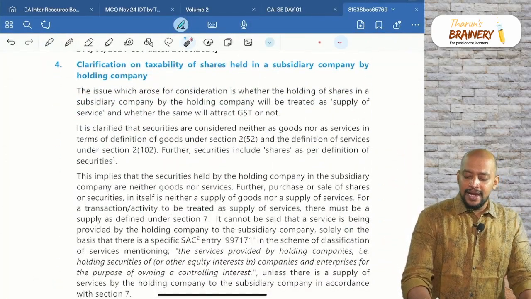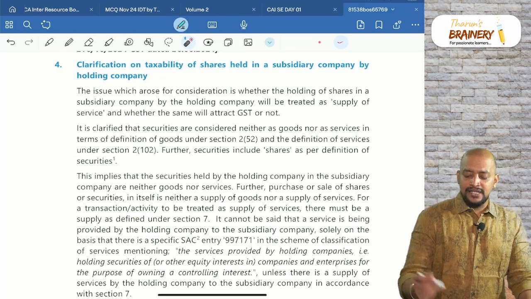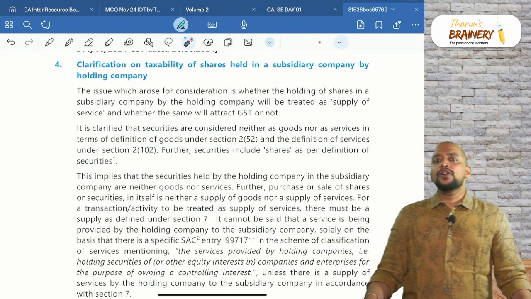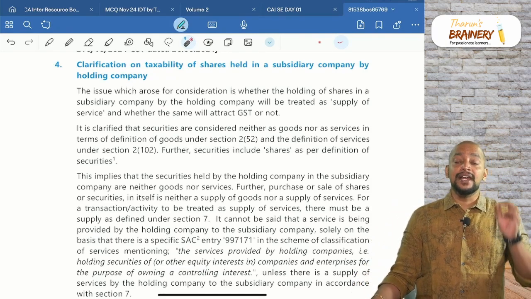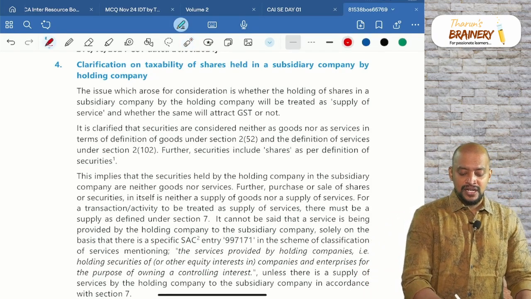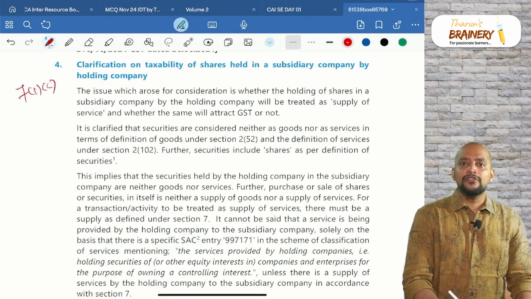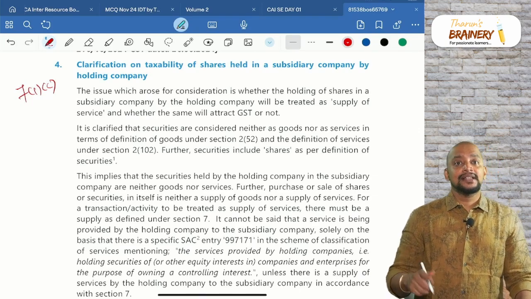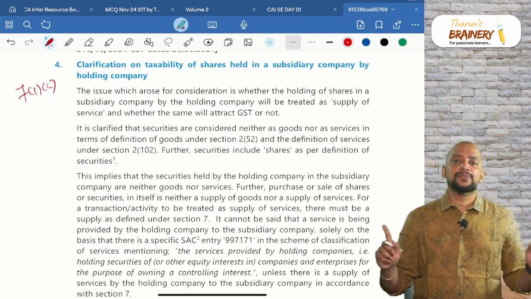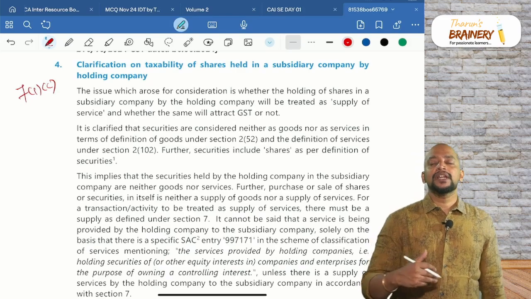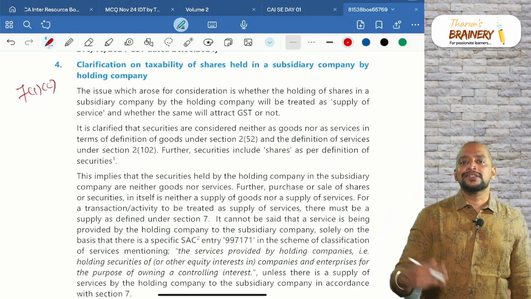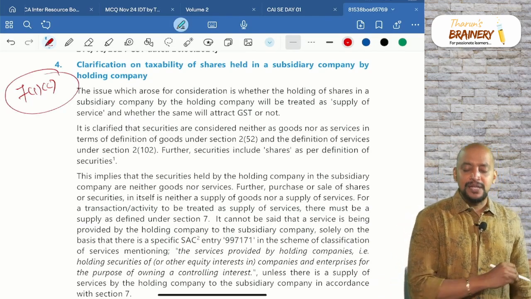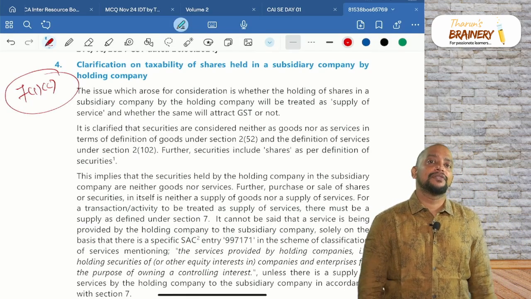taxability of shares held by a holding company in a subsidiary company. So this was an old amendment, only for September itself. Generally, holding company and subsidiary company are treated as related persons as per section 71C of the CGST Act, and any transaction between them is treated as a supply. First, they are treated as related as per the explanation to section 15. Holding company and subsidiary company, there is a control. So control means they are related. So if it is related, any activity between them will become supply under 71C, any transaction involving goods or services.